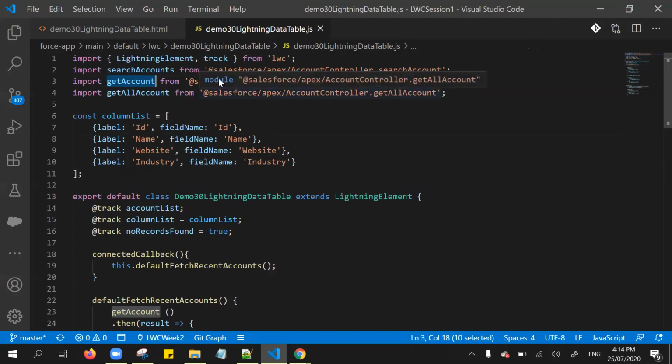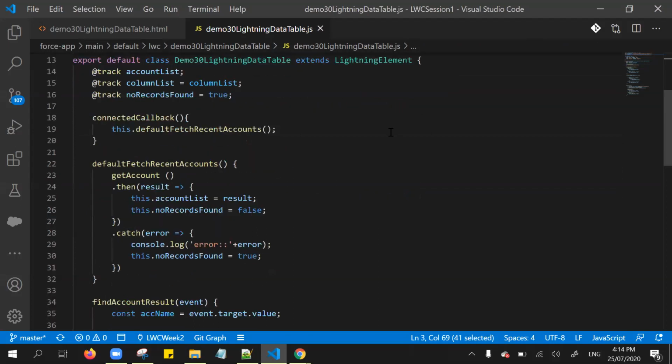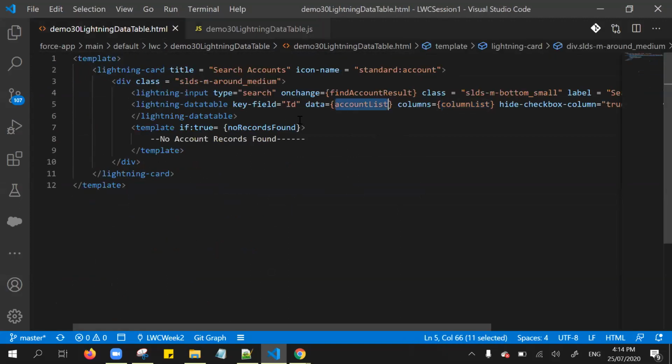Get account is nothing but what we imported from the Salesforce Apex. Once we get the result, the results get assigned to the account list property, so we simply assign that account list to the data property. Right, let me preview this in the Lightning local development server.